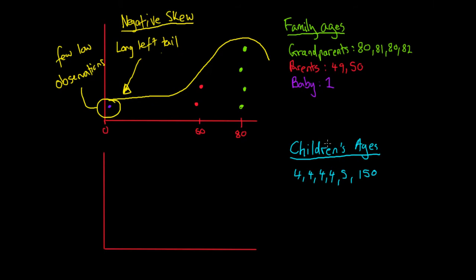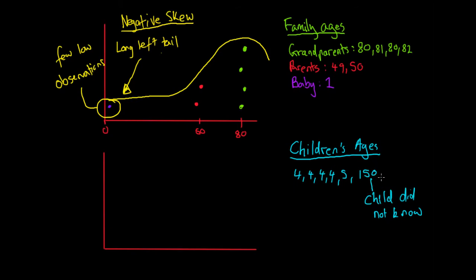So I did another data collection. I went and asked a bunch of children, "Children, how old are you?" And they told me their ages. So we had one said 4, the next said 4, then 4, then 4, and 5. And we had one child who didn't know quite how old they were, so they just had a guess and said they were 150. So this child did not know, so they told me they were 150.